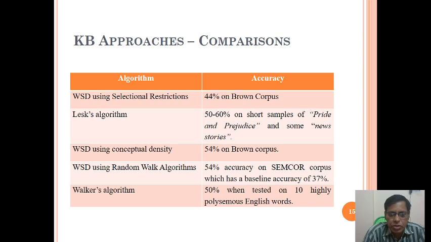WSD using the random walk algorithm gets about 54% accuracy on the SemCor corpus, which has a baseline accuracy of 37%. Walker's algorithm gets about 50% when tested on 10 highly polysemous English words.